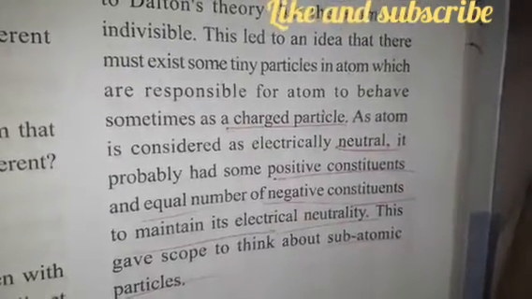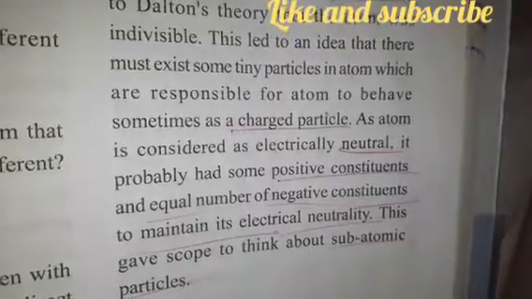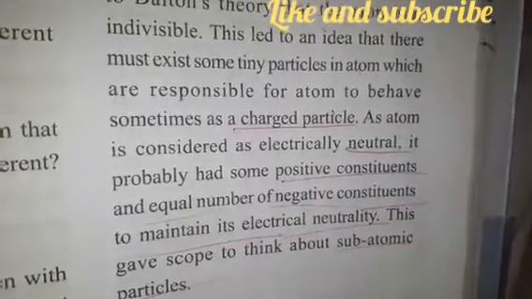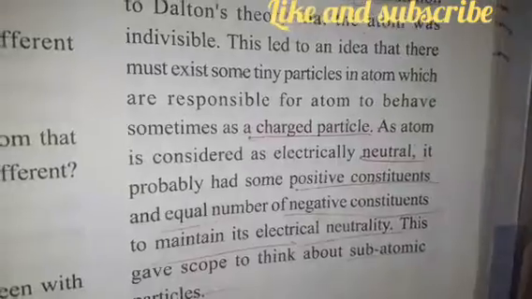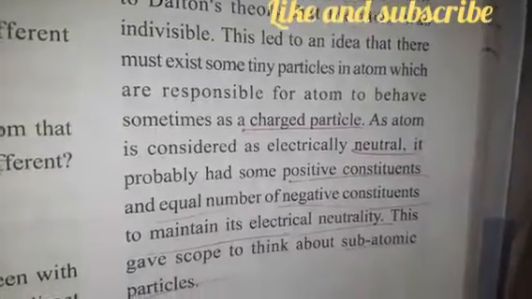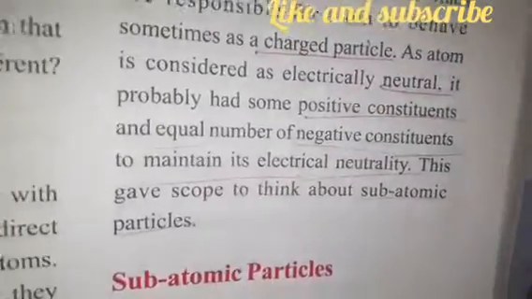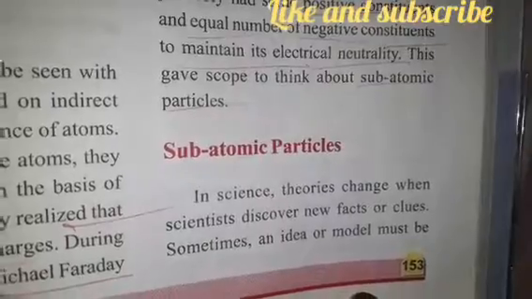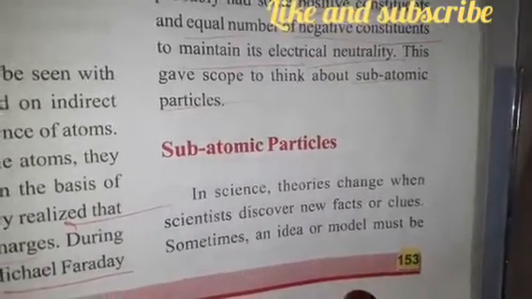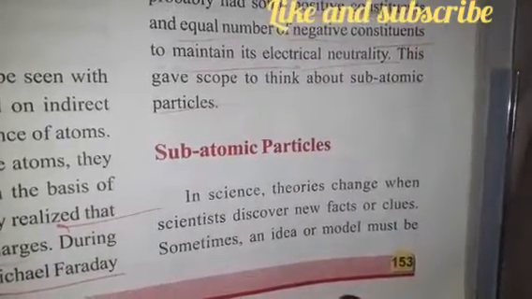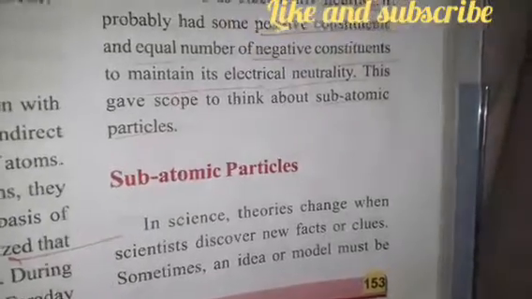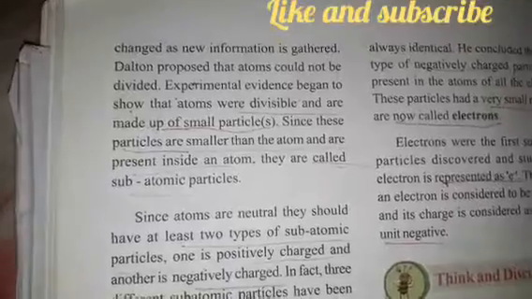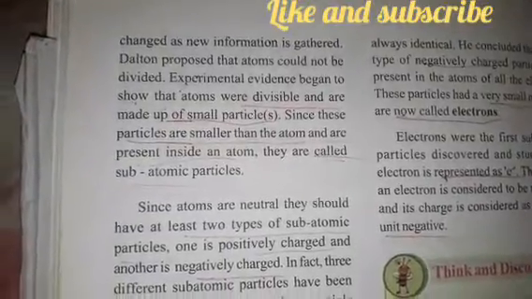So this again gave the scope to know about the subatomic particles. What are subatomic particles? The particles present in the atom. Those are called subatomic particles. Now, coming to subatomic particles, in science, theory changes when scientists discover new facts or clues. Sometimes an idea or model must be changed as new information is gathered.